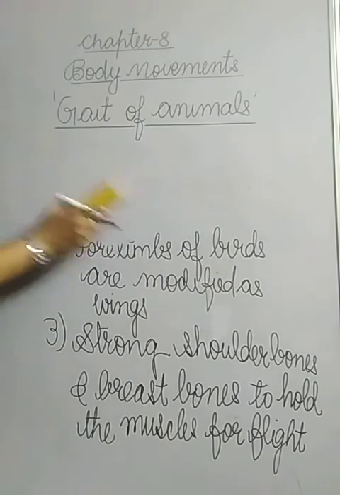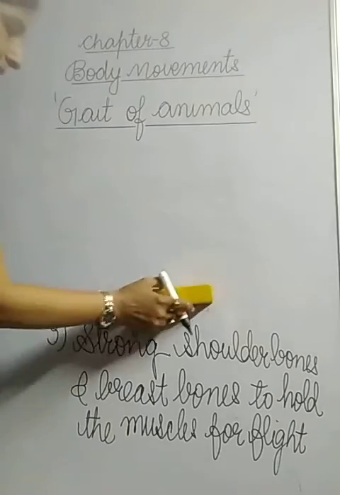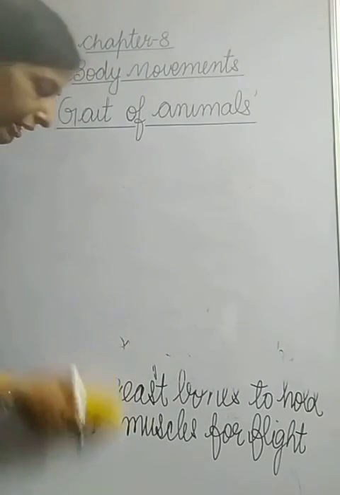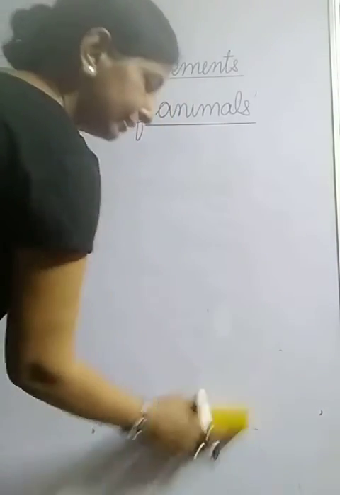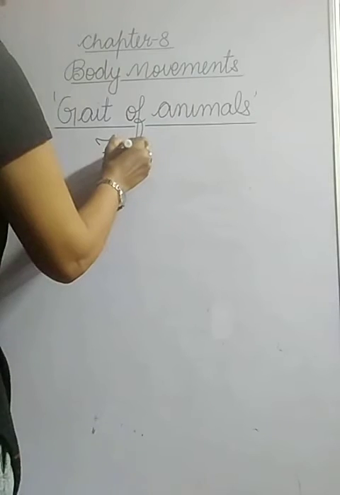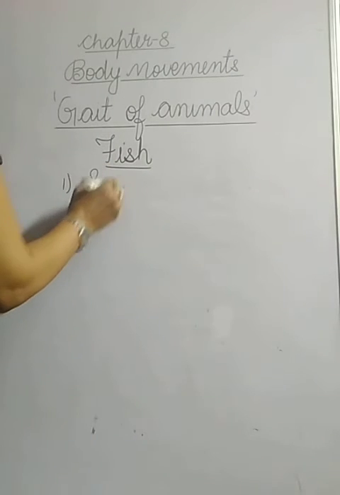Now the next vertebrate we will discuss is fish. Fish also have a backbone, so they are called vertebrates. Now, we all are aware that a fish can swim. So, there are certain features in the body of fish that help it to swim.